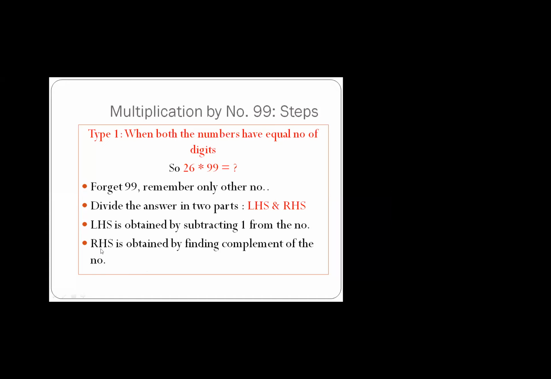How is the right hand side obtained? It's very simple. The right hand side is obtained by applying the Nikhilam Sutra on the second number, 26. How to apply the Nikhilam Sutra? All from 9, last from 10. Just subtract all the digits from 9 and the last digit from 10. That will give you the right hand side.